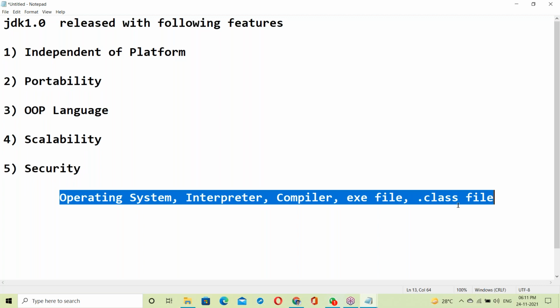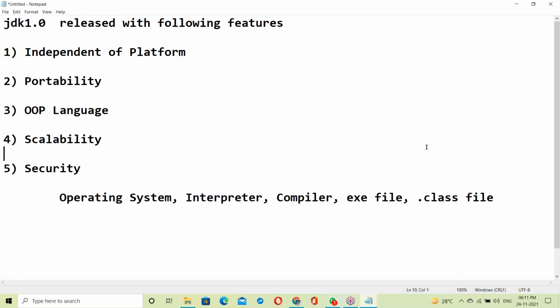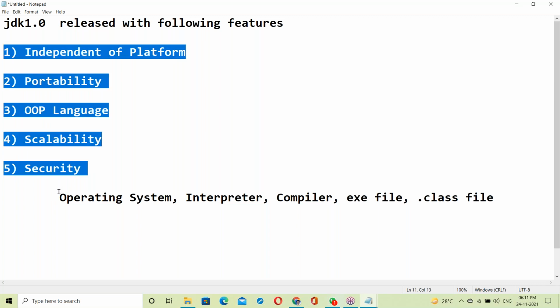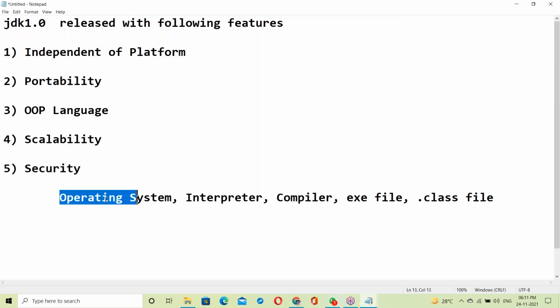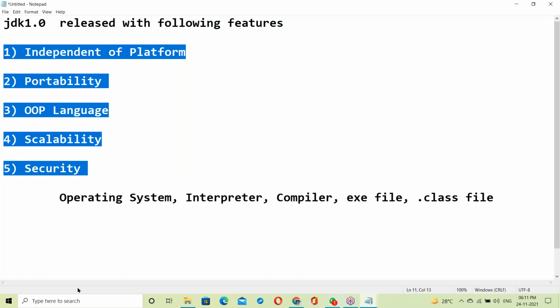So let us start with these basics. Before going to the features, let us see what is an interpreter, next compiler, and the executable file. Once you complete it, we can move to these features.